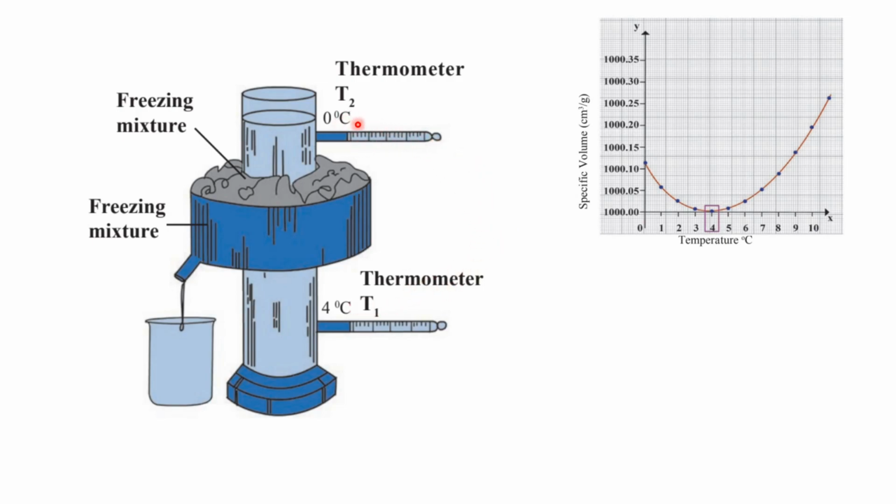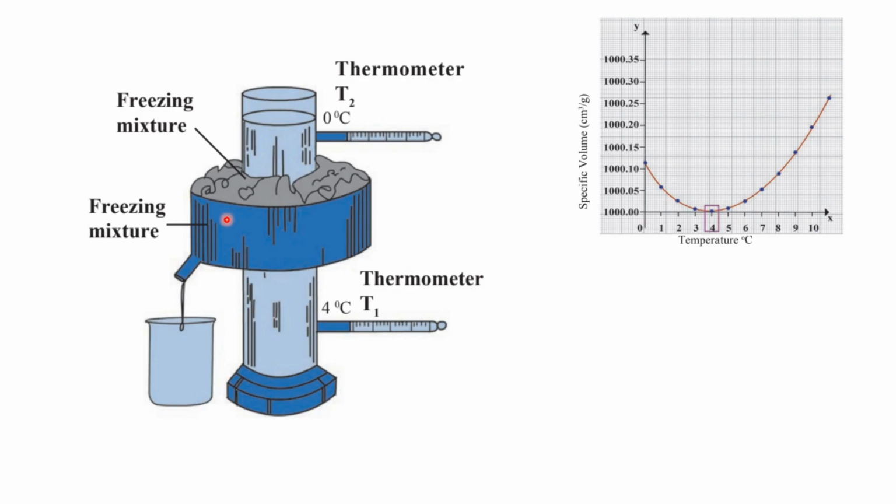This thermometer measures the temperature, which is denoted by T2, and the one below measures the temperature denoted by T1. The freezing mixture can be ice and some salt. This outlet is used to remove the melted ice from this apparatus so that it does not cause any kind of hindrance. Let's see the procedure followed in this apparatus.